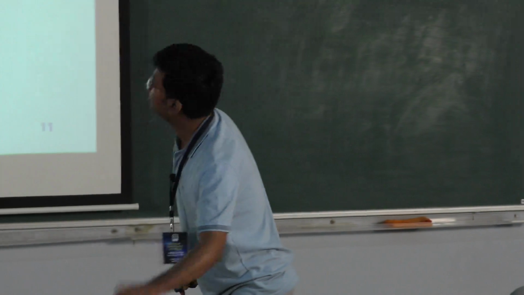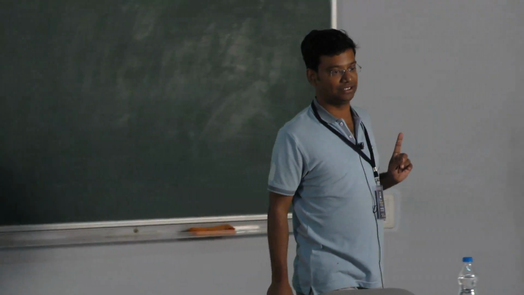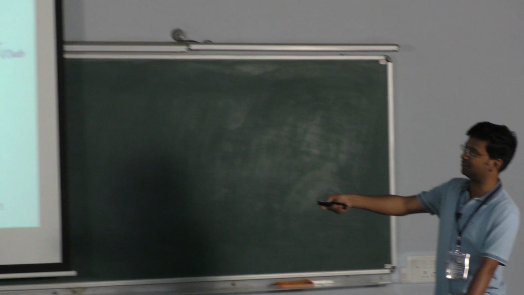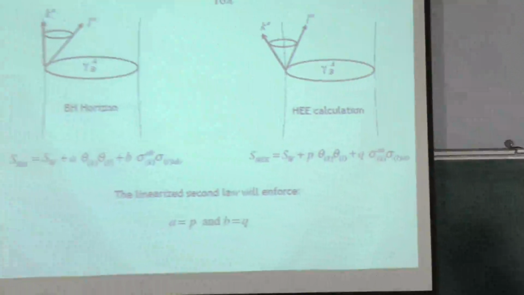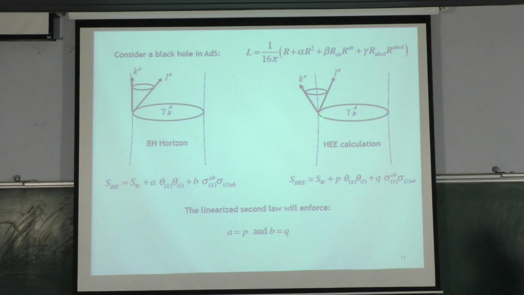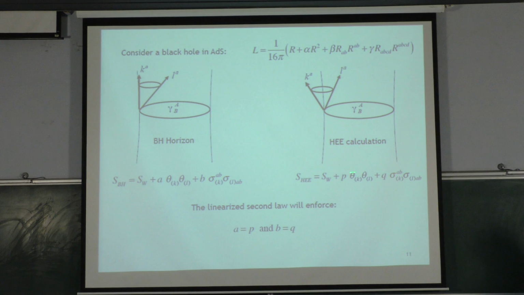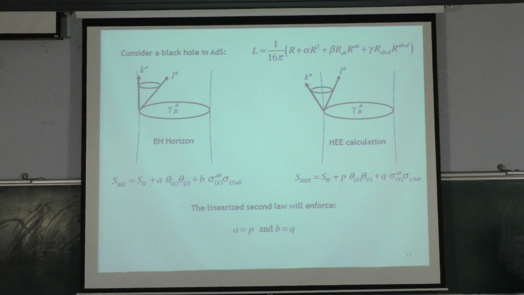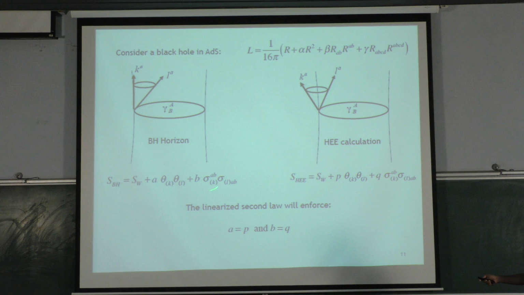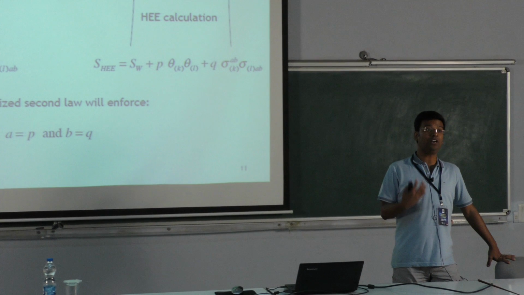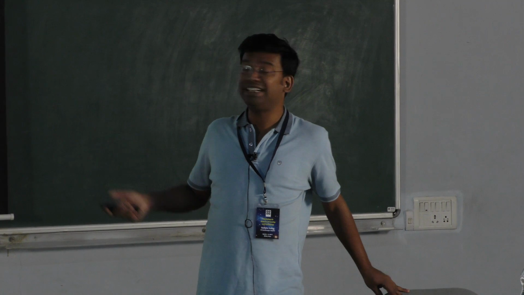So, consider now you have a black hole in AdS, which is a solution of this higher derivative theory. So the black hole horizon is a null surface where the black hole entropy is given by this formula. A and B are the so-called ambiguity coefficients. Look at the holographic entanglement entropy calculation of this AdS boundary. That is given by this formula where the P and Q coefficients are known. How do I calculate A and B? I say that I'll appeal to the second law and I'll determine what values of A and B will obey the second law, the black hole entropy will obey the second law.